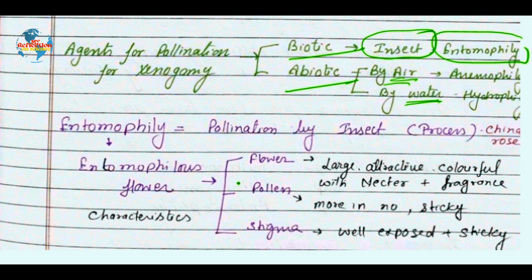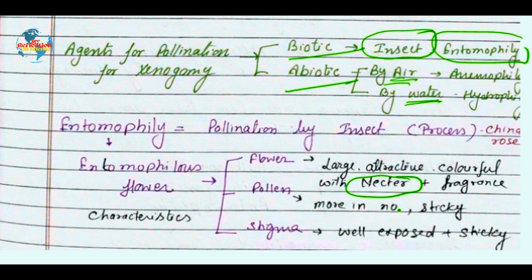So here I have just given briefly a flowchart for the entomophilous characters. Entomophilous flowers should be large, attractive and colorful, so that insects will come and travel there for getting the nectar and the pollen grain. So it should have a sufficient amount of nectar, as well as good fragrance, which will attract insects for pollination.